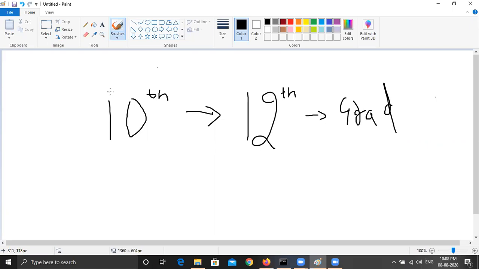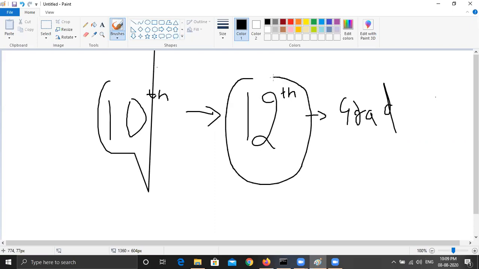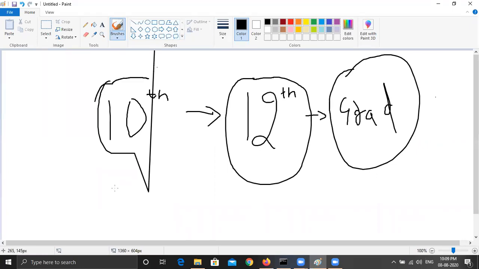Okay, now let me just rephrase this example. When we were in school, someone said that if you clear class 10th, then you will go to class 12th, and if you clear class 12th, then you will go for graduation, and then you will get a job. So all of these things are interlinked. What is the condition here? Only if you pass class 10th, then you will be promoted and you will go to class 11th and subsequent classes like 12th. And then if you clear class 12, then you will go for graduation.